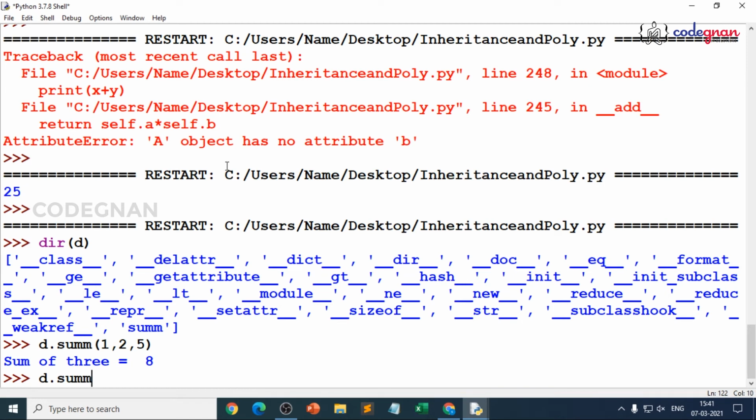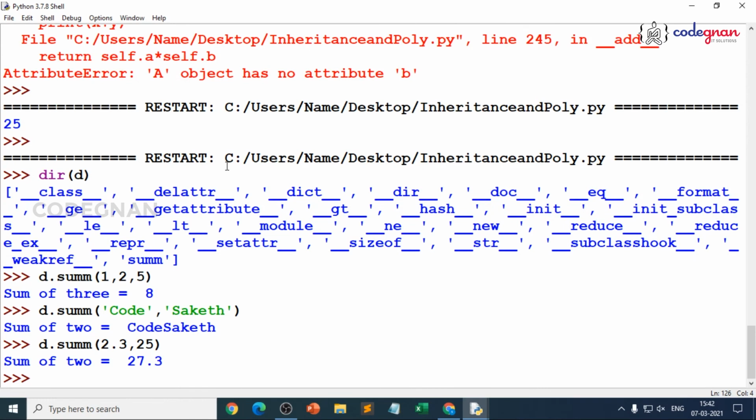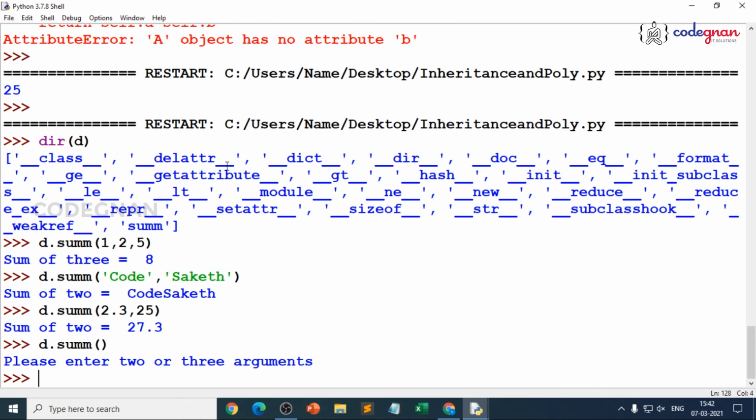Or even if you pass 2 inputs, that is code and Saket, you can see that code plus Saket will be code Saket. And even if you pass 2 float values, or 1 float and 1 string, or 1 integer, you could see, because we are loading the same method, because the sum method is calculating sum of 2 or 3 numbers. And what happens if you don't declare anything? Please enter, because you're not declaring anything, right? What happens if you declare 1, 4, 5, 8?